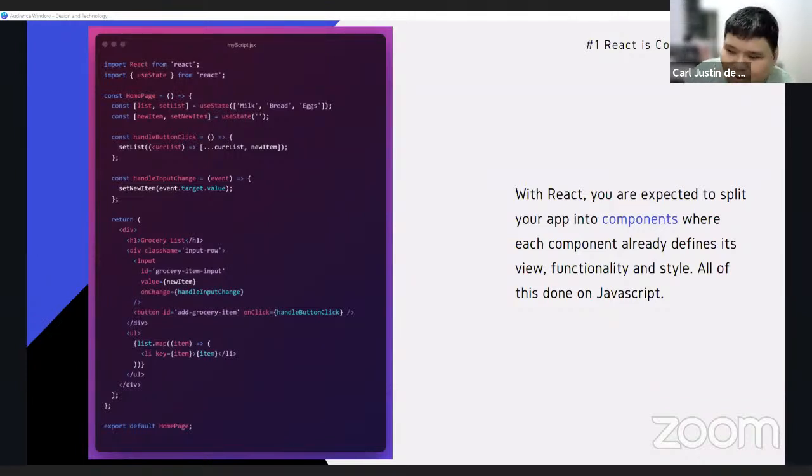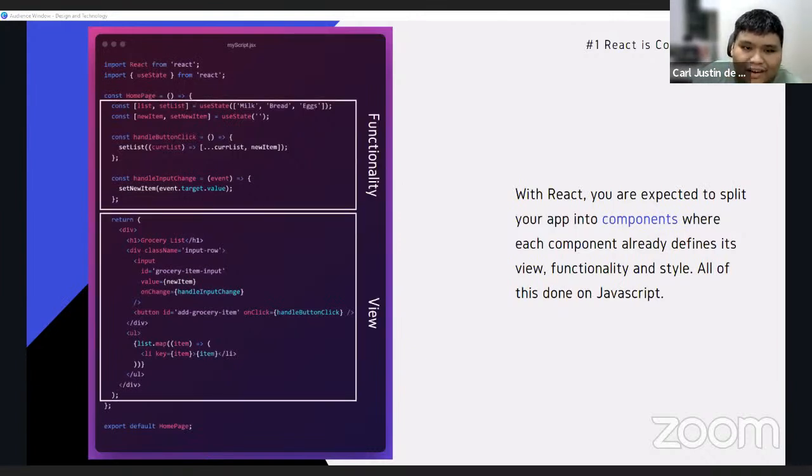So here's the same code, but implemented in React. So as you can see on the left, at the top is the functionality part. So that's all the JavaScript. It's the same as the one we did in the JavaScript file. And at the bottom, what's being returned is just markup, HTML markup.